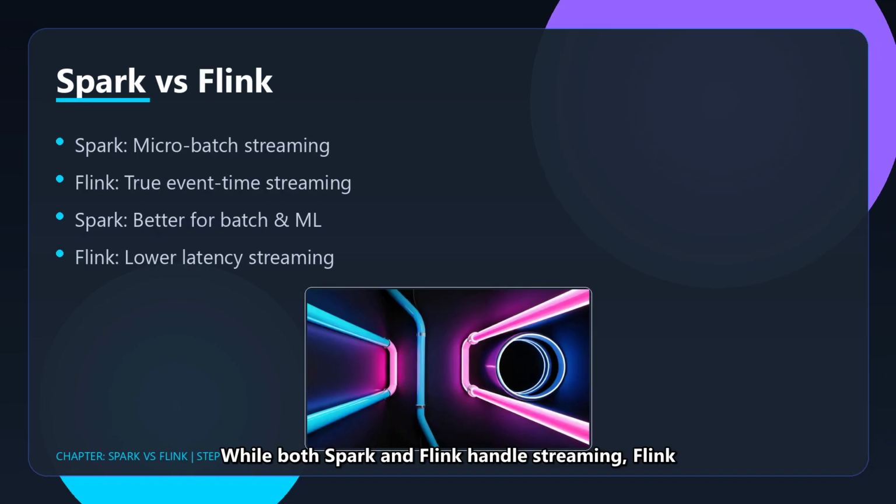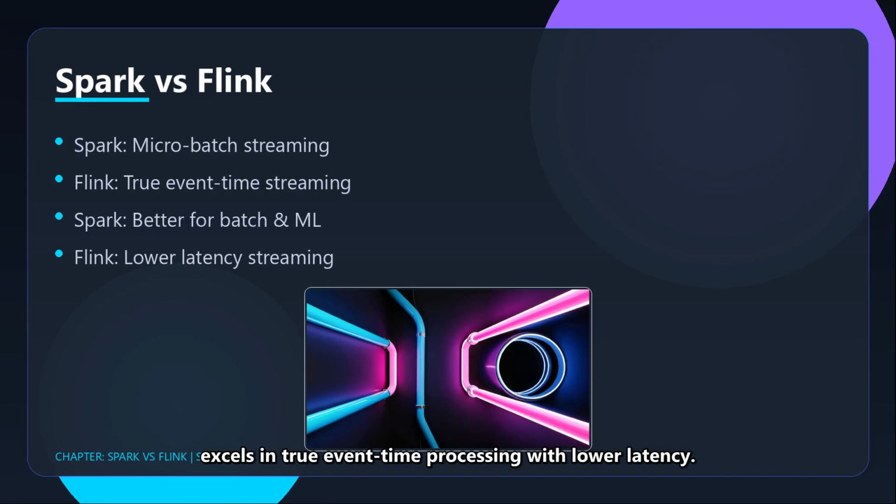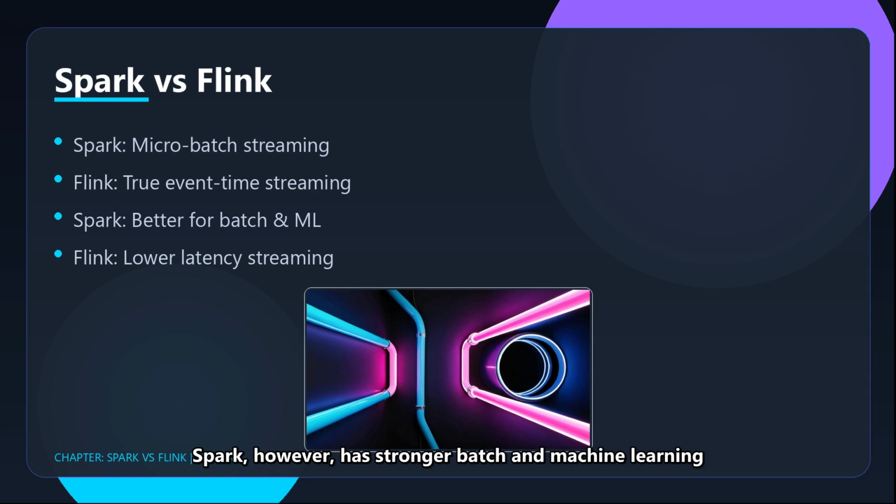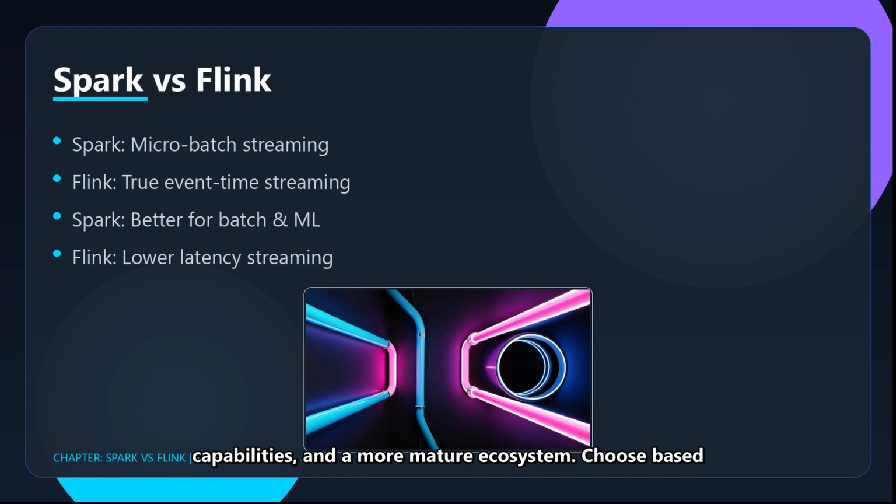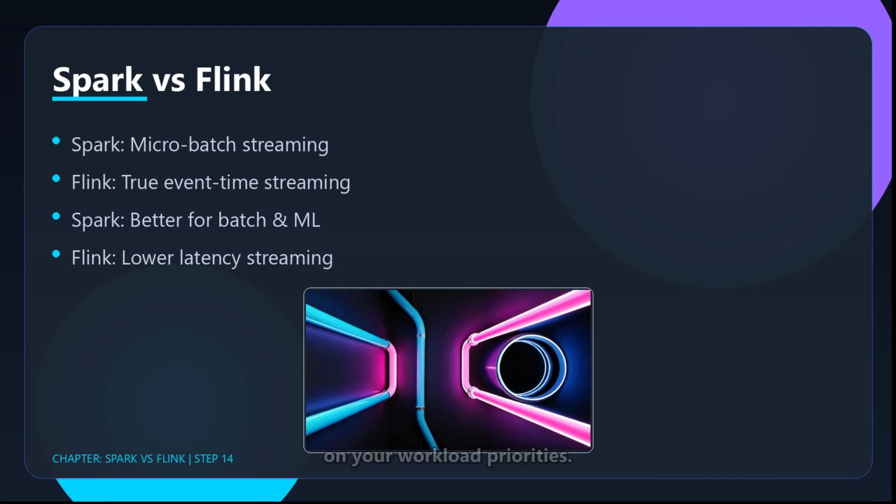While both Spark and Flink handle streaming, Flink excels in true event-time processing with lower latency. Spark, however, has stronger batch and machine learning capabilities and a more mature ecosystem. Choose based on your workload priorities.